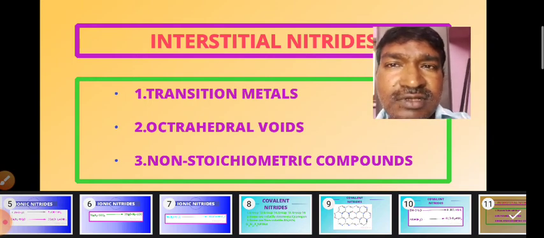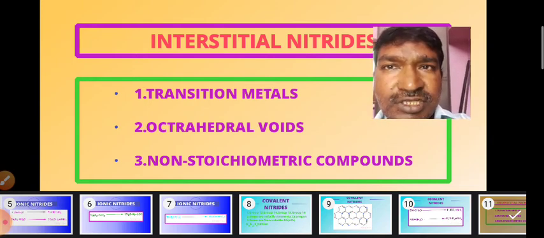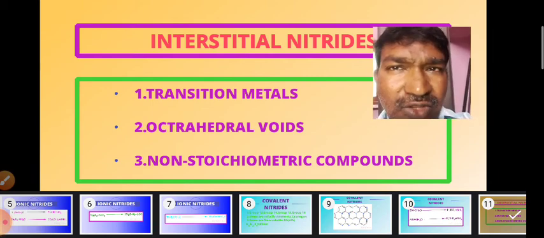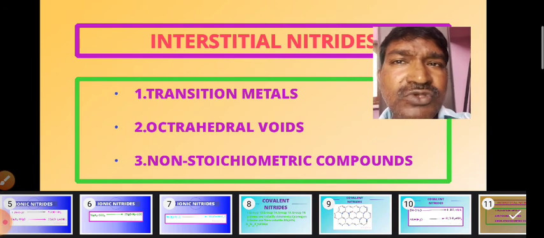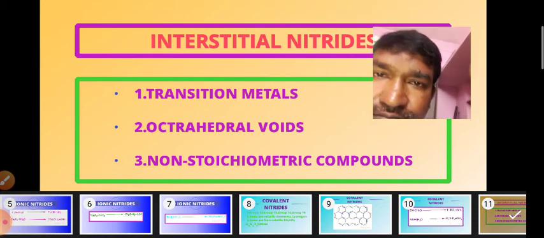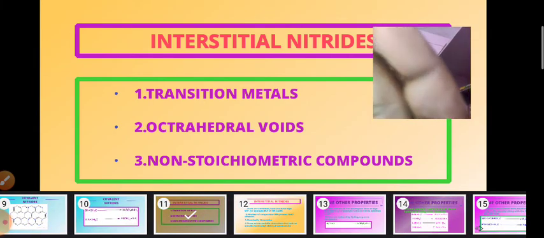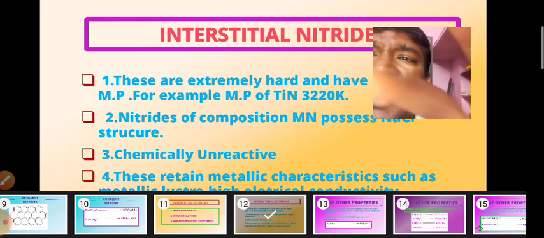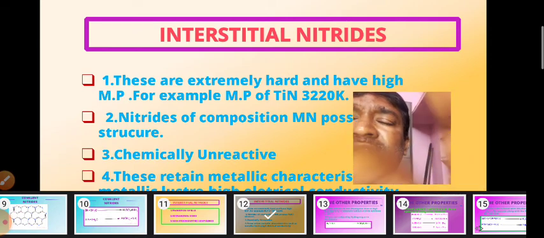When this type of cooling occurs, the non-metal molecules will be trapped in those voids, and we get the interstitial compounds. These interstitial nitrides are extremely hard and have a high melting point.